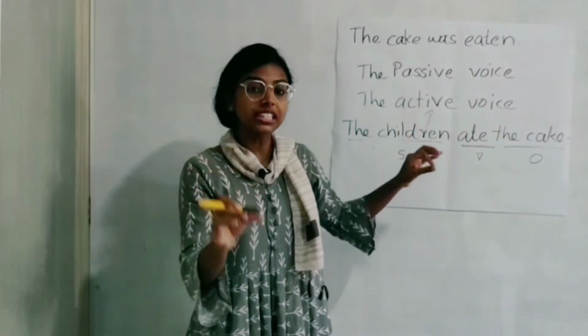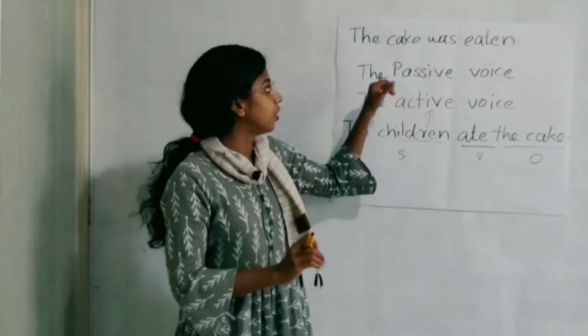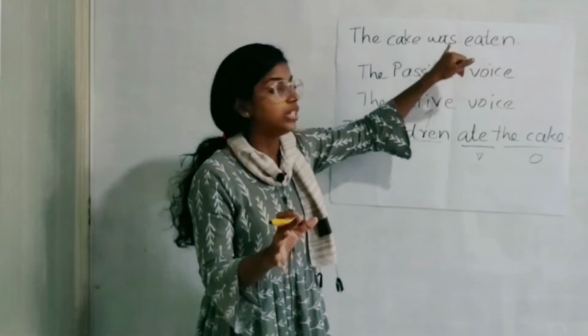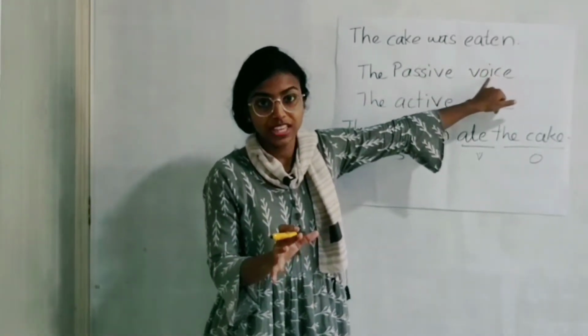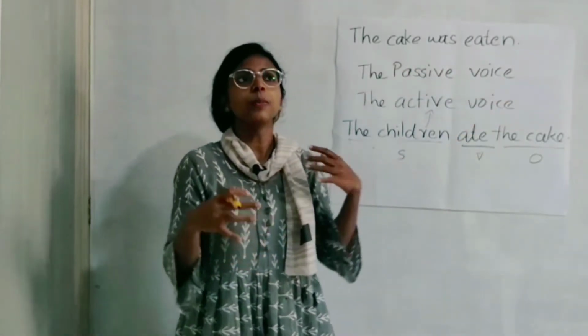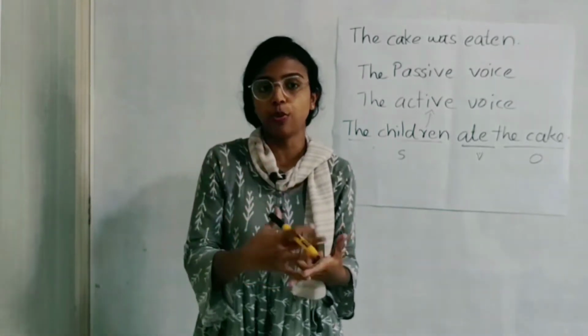So the object got the prominence. The object got more importance there in the passive voice, rather than who did the action, rather than who did the eating. Get it? Then we use the passive voice. So that is why we learn passive voice.